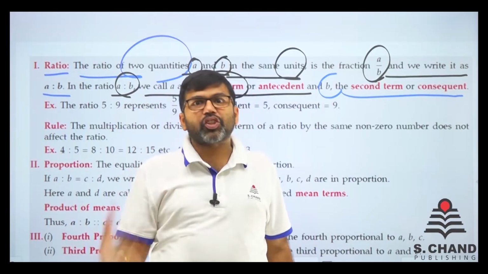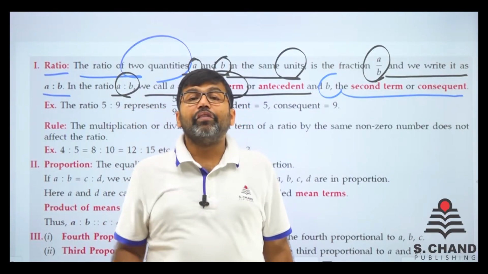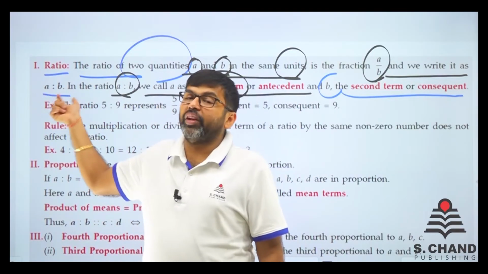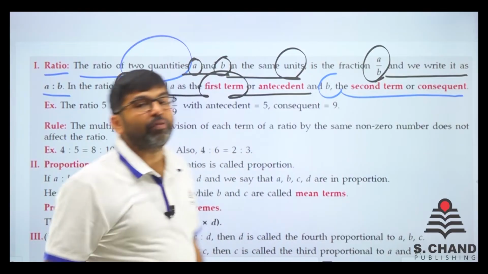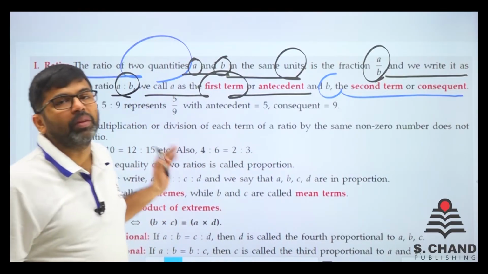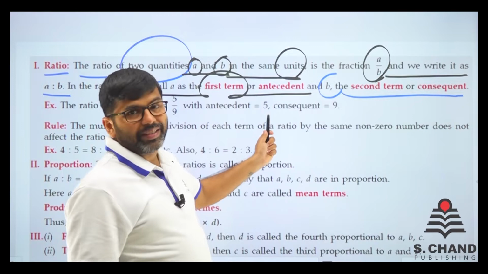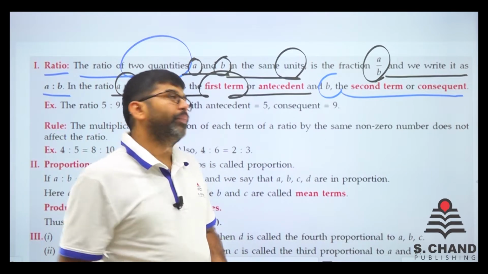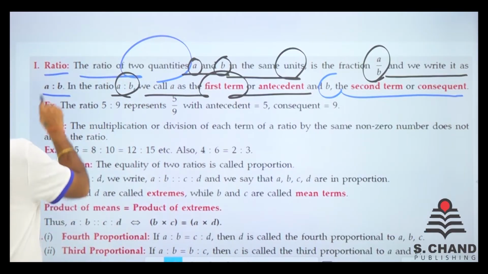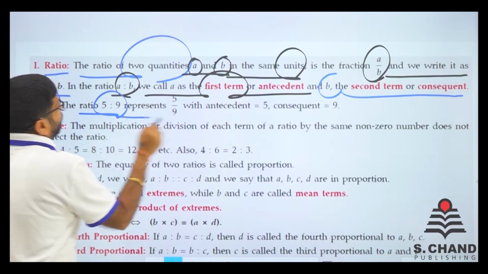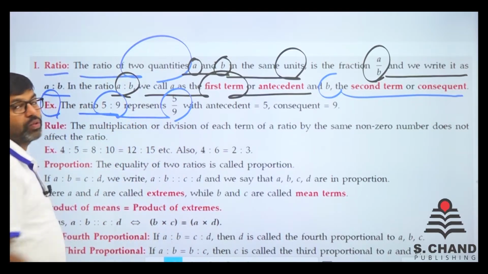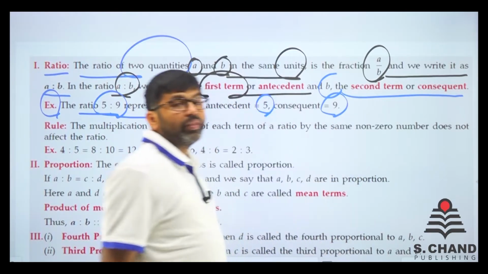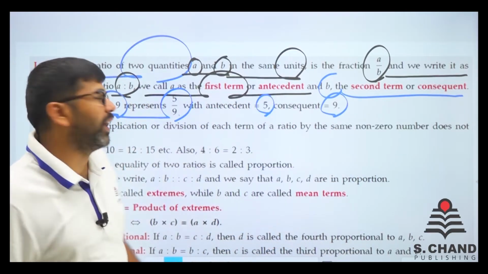Now, if it is a fraction of A by B in the same unit, we write the ratio as A is to B. In that, the first part, that is A, the first term, is known as the antecedent, and the second part is known as the consequent. This you must remember. We move on to the example part. The ratio 5 by 9 we call 5 is to 9, with antecedent 5 and consequent 9. This is the simplest example you can have.